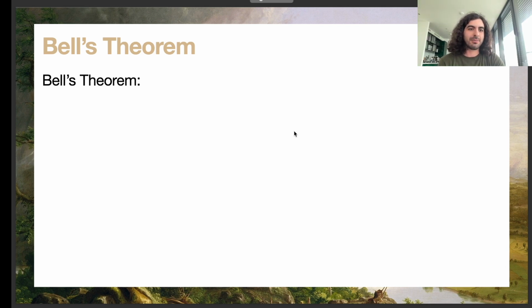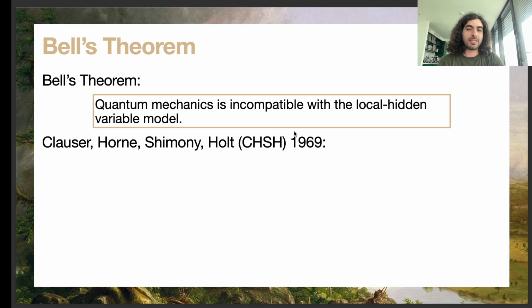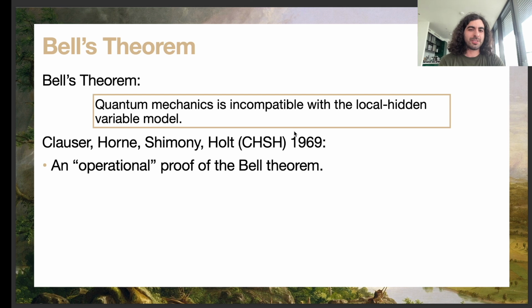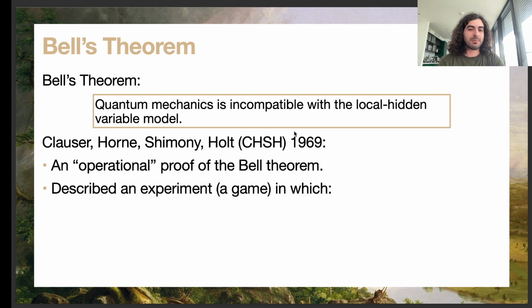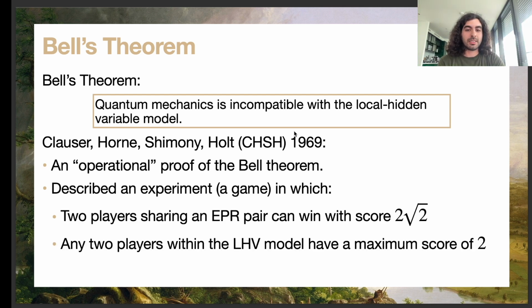So I think we've all heard about Bell's theorem, and the statement can be interpreted as there are things in quantum mechanics that we cannot explain within the local hidden variable model. And probably the most famous proof of Bell's theorem that we have is the CHSH proof from 1969, which is in a sense an operational proof because it describes an experiment, or a game as we will call it during this presentation, in which we have two parties that are separated and cannot communicate, and if they're sharing a maximally entangled state, they can achieve a score of 2 square root of 2, and if they're within the LHV model, the maximum score that they can achieve is 2.